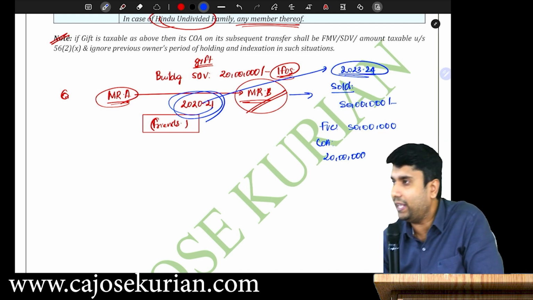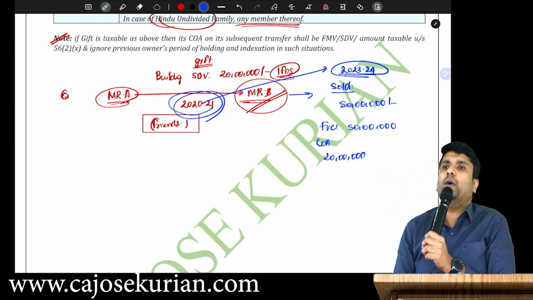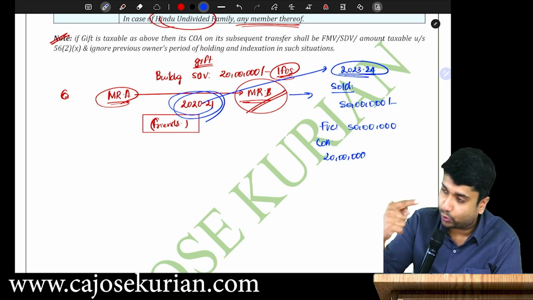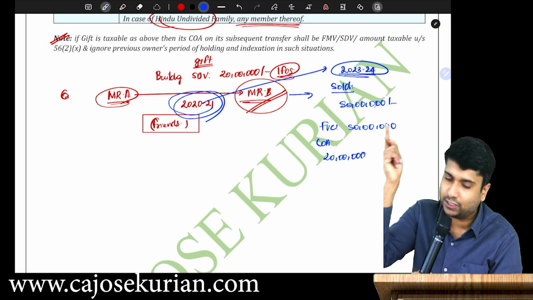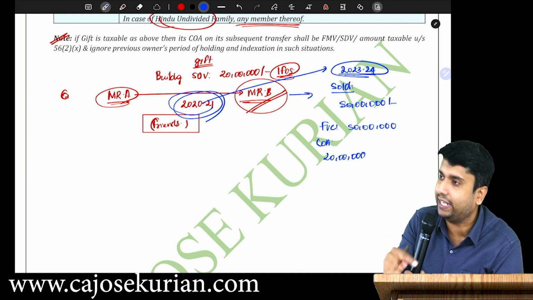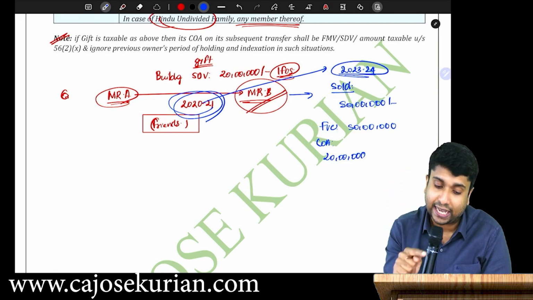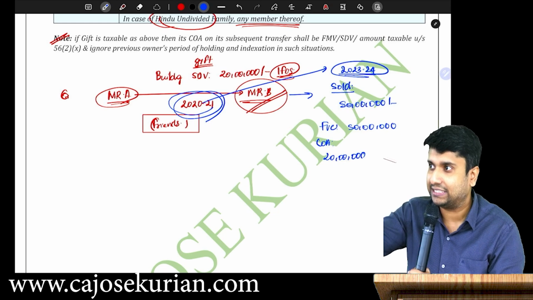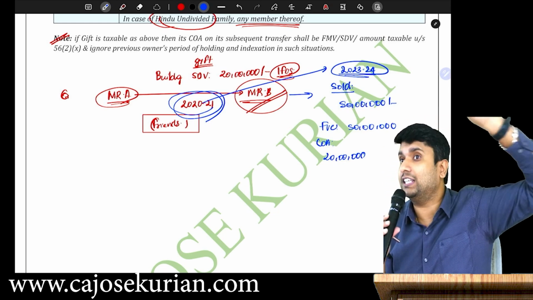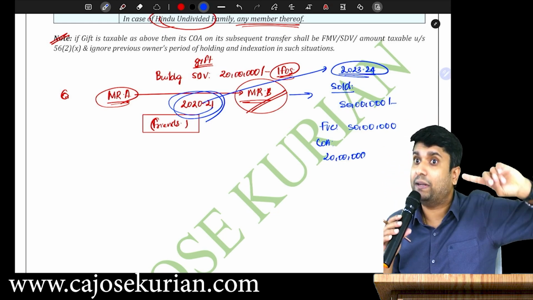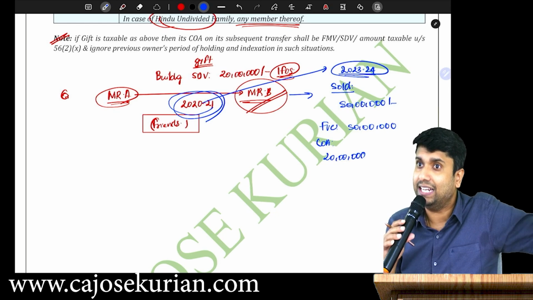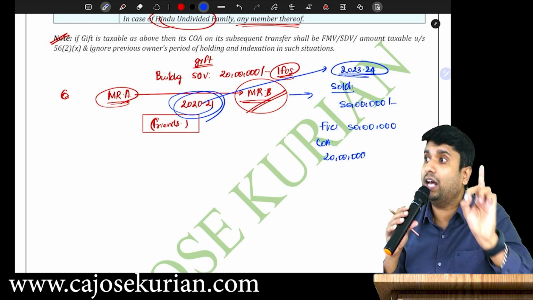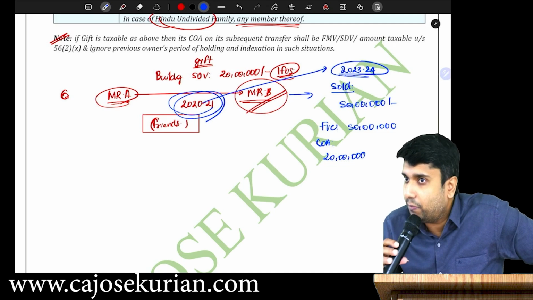Are you with me? Period of holding will be from 2021 to 23-24. Indexation is also from 2021 to 23-24. What if Mr. A and B are brothers? Then not taxable under IFOS. Then the preceding owner's cost of acquisition you can consider. Preceding owner's period of holding you can consider. And indexation also, the preceding owner's you can consider. Are you with me?